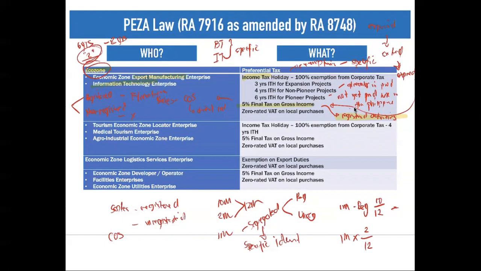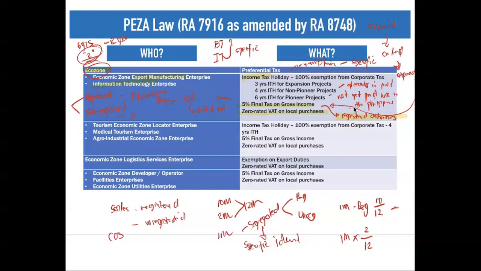Next, we have your other preferential tax for export manufacturing and information technology enterprise. We have your zero-rated VAT on local purchases. So what is this zero-rated VAT on local purchases? So when we say zero-rated VAT on local purchases, this can either be purchases of your materials or supplies used for your operations, or either purchases of goods, services, or properties.